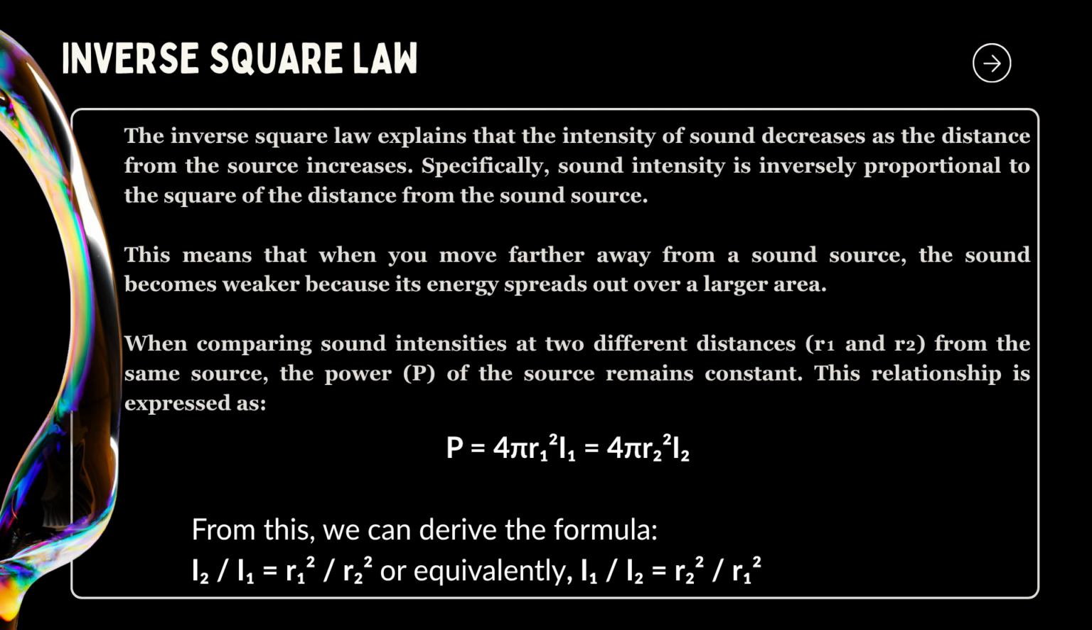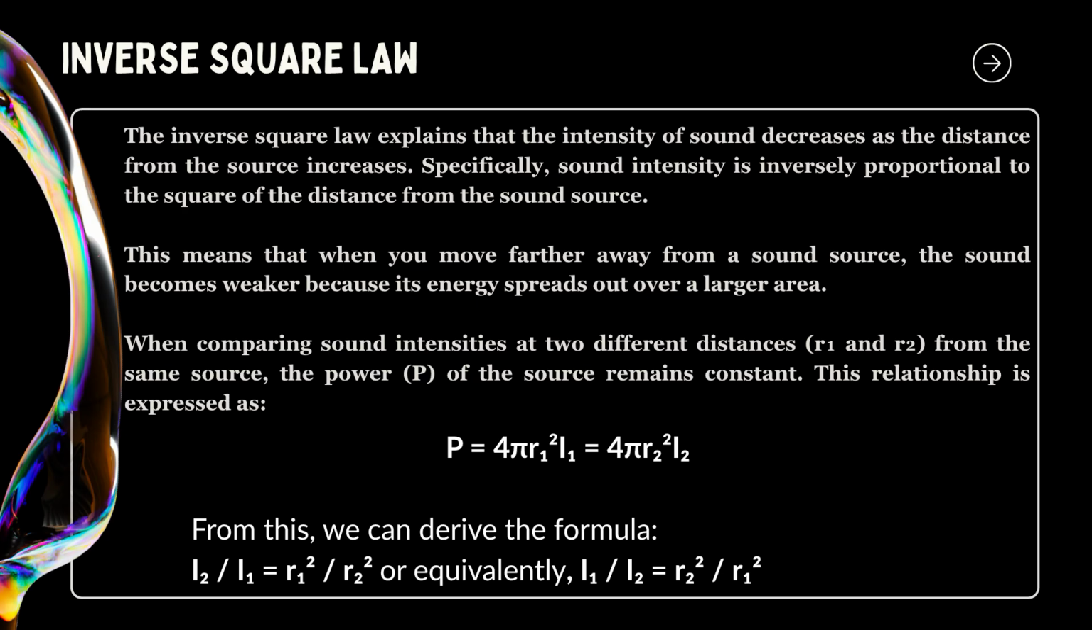Inverse square law. The inverse square law explains that the intensity of a sound or any wave decreases as the distance from the source increases. This happens because as you move farther from the source, the wave's energy spreads out over a larger area. So, the same amount of energy is distributed more thinly, making the sound weaker.